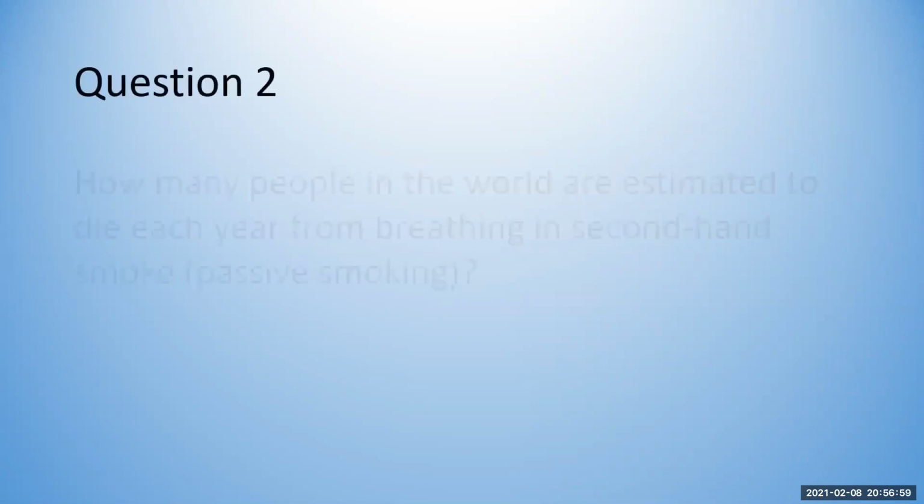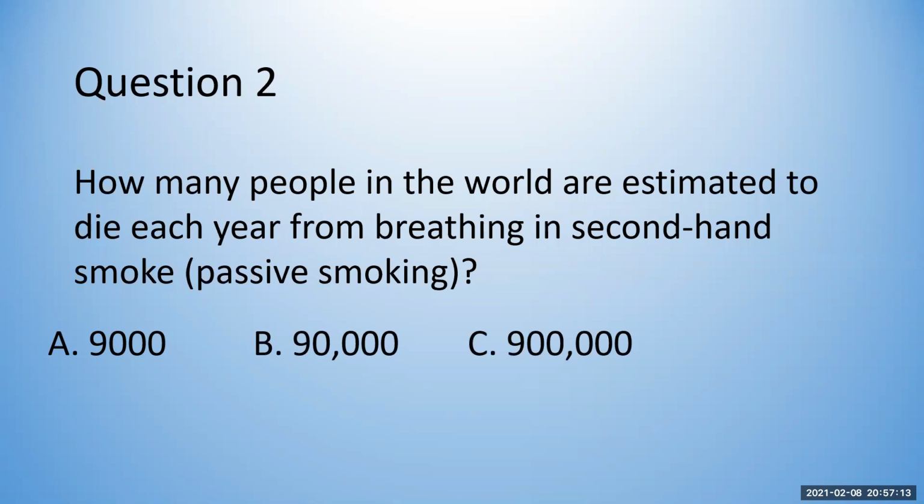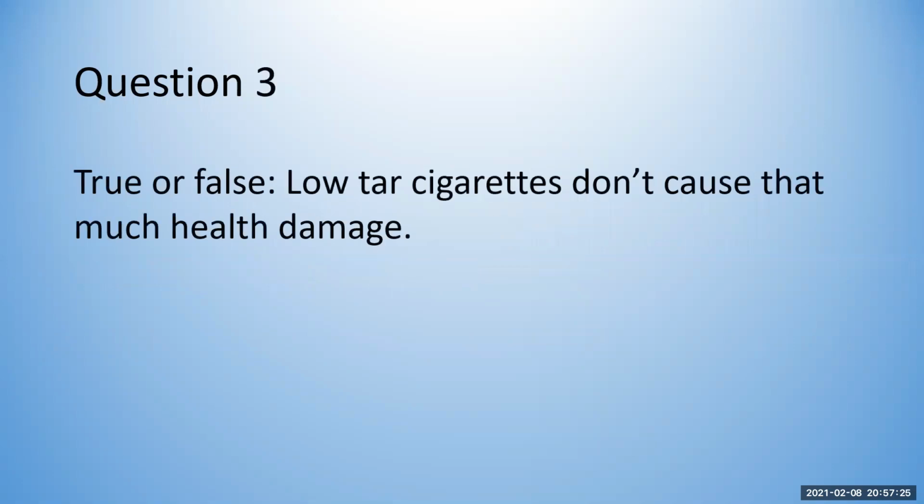Question 2. How many people in the world are estimated to die each year from breathing in secondhand smoke, which is called passive smoking? A, 9,000, B, 90,000, C, 900,000, or D, 9 million? Question 3. True or false? Low tar cigarettes don't cause that much health damage. A, true, or B, false?